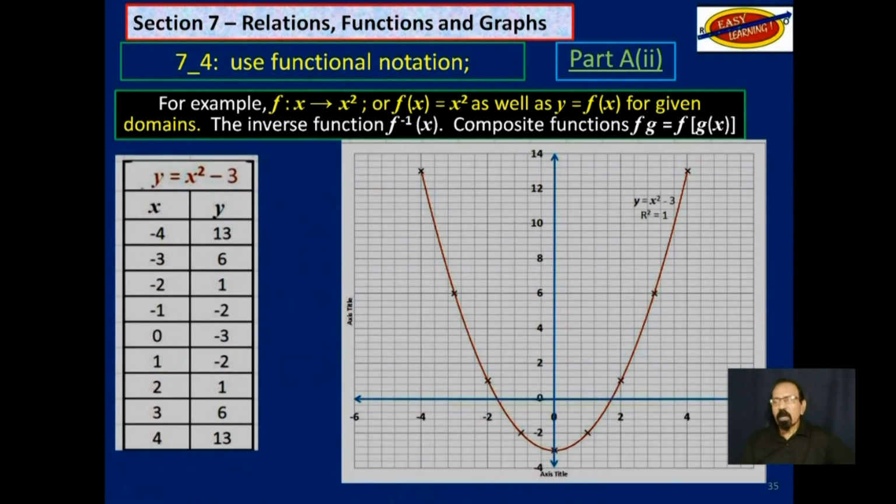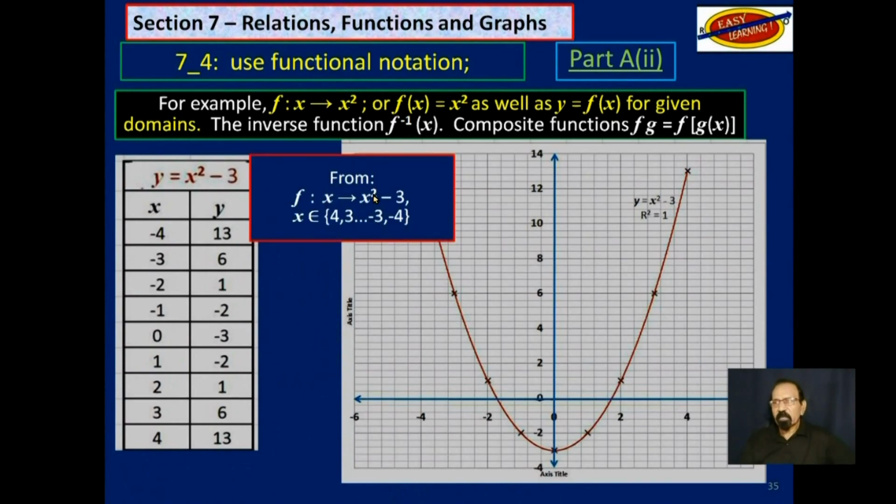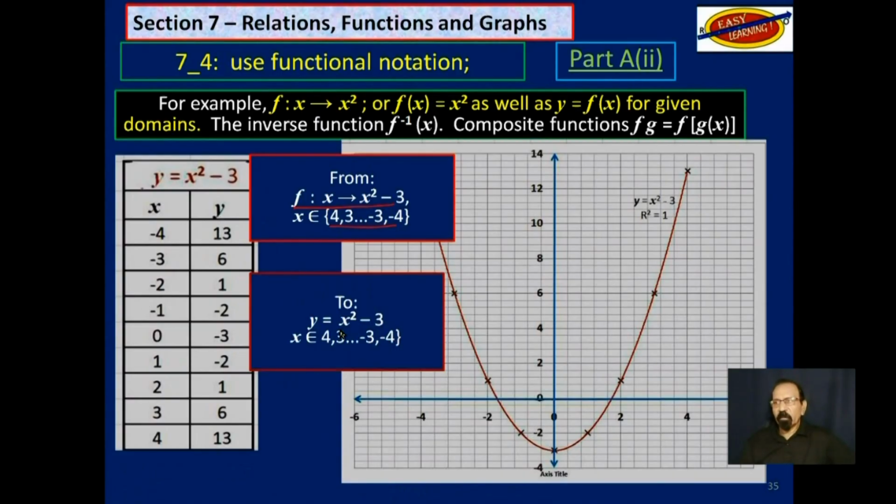Let's do a vertical line test on this. So remember, from this function, with these values as domain, we get this equation. We are still using these values as domain, and using those values as domain, we get these as the range.